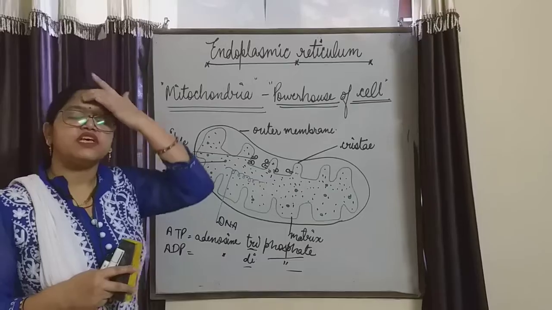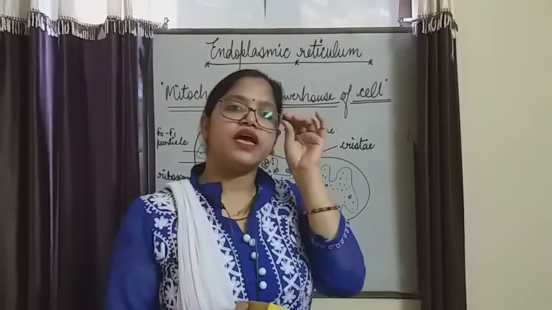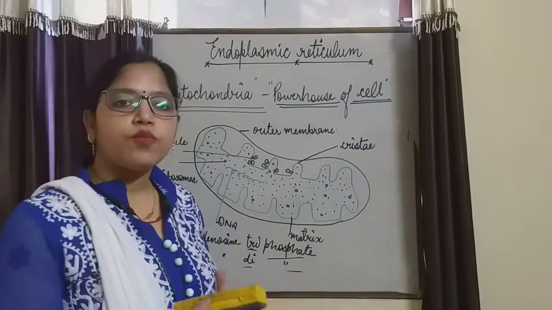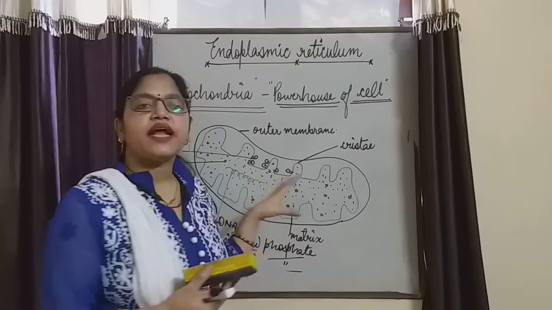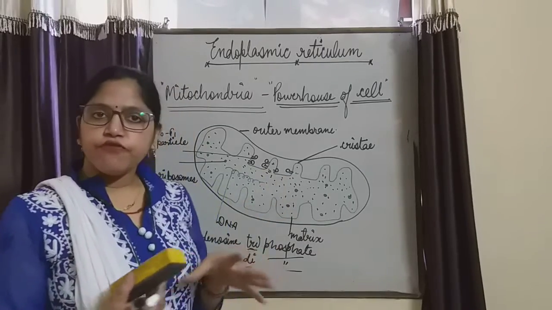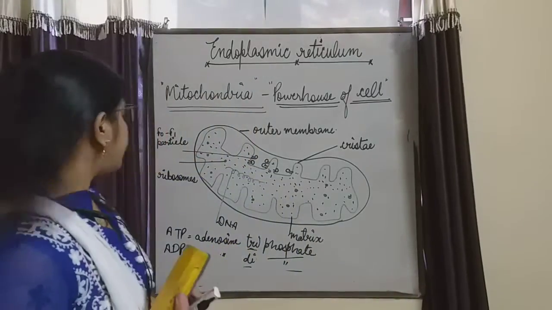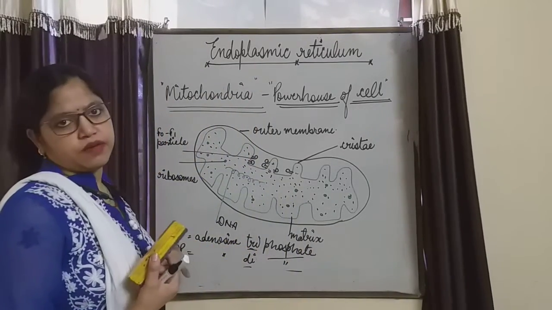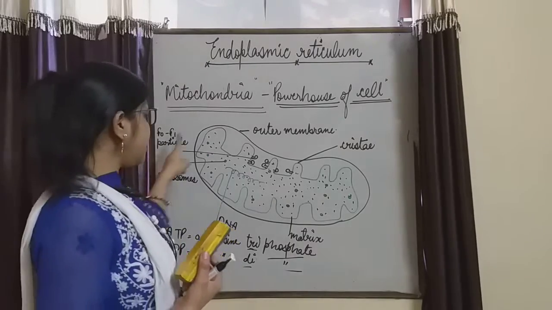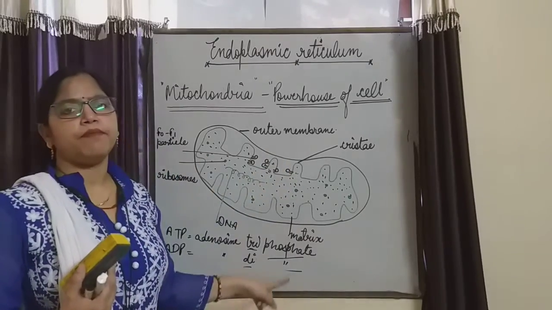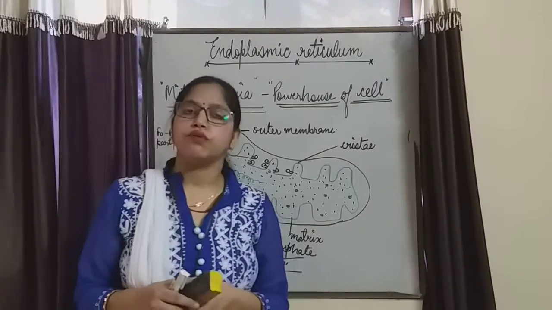So what is the basic function of the mitochondria? Cellular respiration takes place inside the mitochondria, and the formation of energy also takes place inside the mitochondria. Therefore, it is known as the powerhouse of the cell. And the currency of energy is ATP. Right? What are the components? DNA, ribosomes and a double membrane structure are present inside the mitochondria.